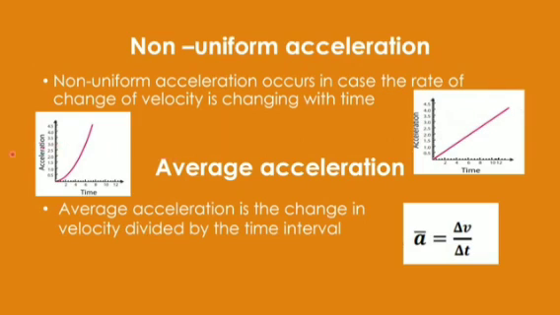Or I may have a graph like this. These are non-uniform accelerations. For uniform acceleration, it was simply parallel to the time axis. For non-uniform acceleration, it will have a slope. And whenever there is non-uniform acceleration, we can calculate average acceleration by simply dividing the change in velocity by the change in time. And in such cases, we talk about the instantaneous acceleration also, that will be given by the